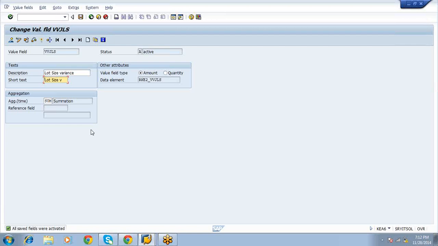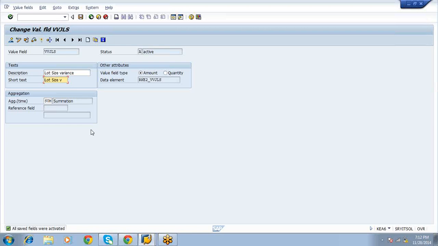Generally, the meaning of lot comes from quantity by name. But it will show variance amount only, not quantity. Quantity means only quantity variance, that is invoice quantity.